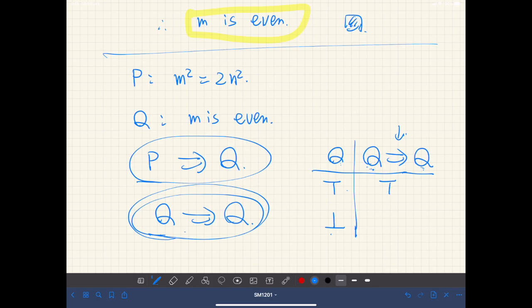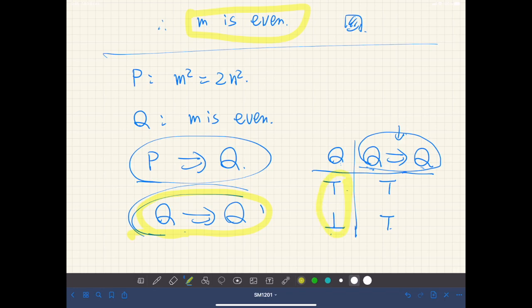But if the premise is false, then this whole proposition is true. So this means the proposition, if Q then Q, is always true regardless of the truth value of Q itself.